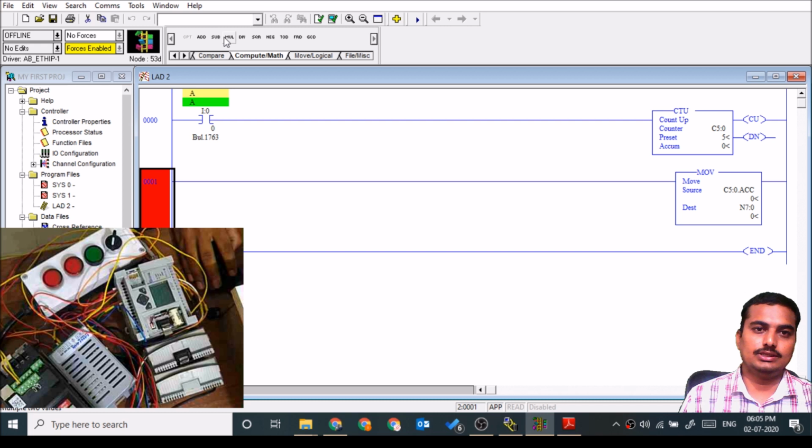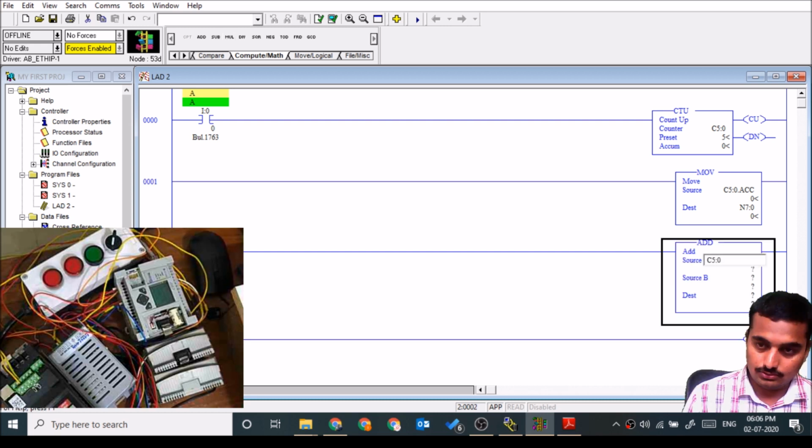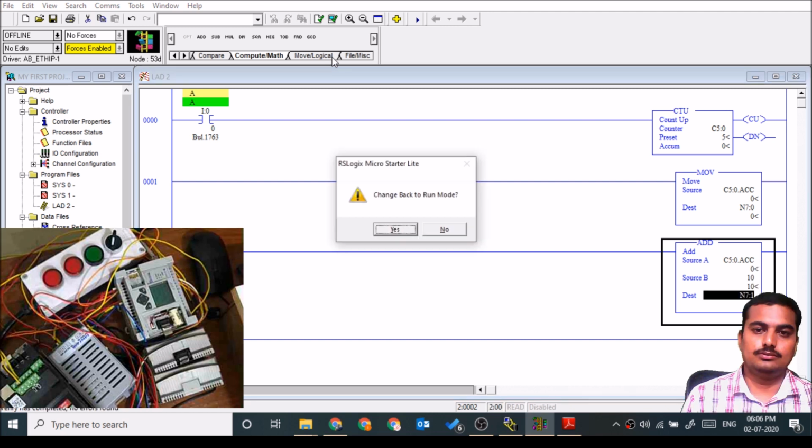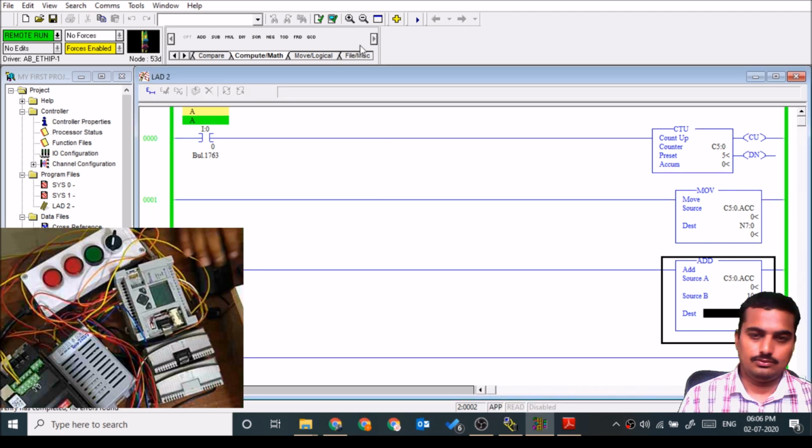We'll add C5:0.ACC with 10, and we'll put it into N7:1. See, this value is adding. 3 plus 10 is equal to 13, 4 plus 10 is equal to 14, 15, like this.